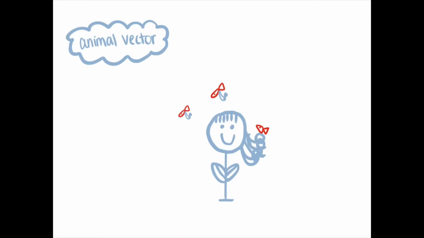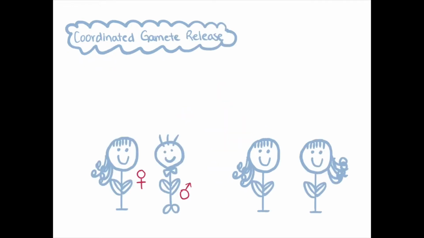Animal vector. When smaller animals swim by them, seeds will stick to them and brought to another area. Coordinated gametes release. The whole population flowered at the same time. They can be pollinated by anything surrounding them.